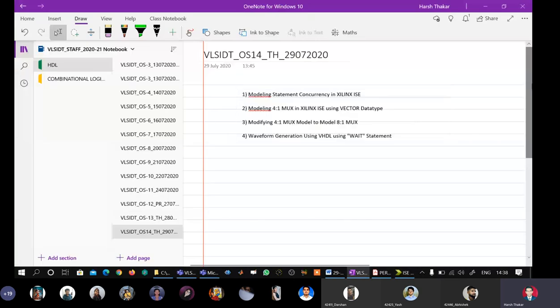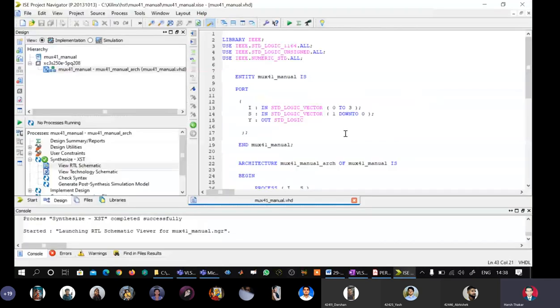Now we'll modify our VHDL model so it represents 8:1. Modifying the 4:1 mux to model an 8:1 mux. We'll again go here. So now I want to know from the student side, what are the changes I should make in this VHDL model so that it now represents an 8:1 mux.